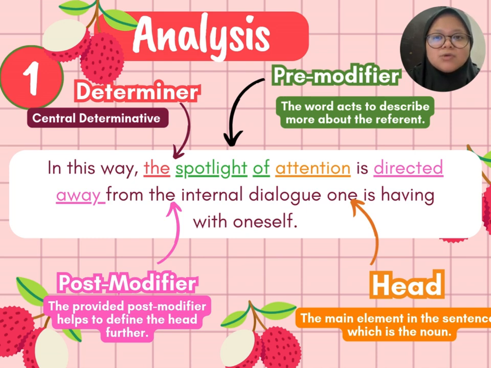And we come back to the word that we have identified, which is attention, that acts as the head. So that would be all from me. Thank you very much.